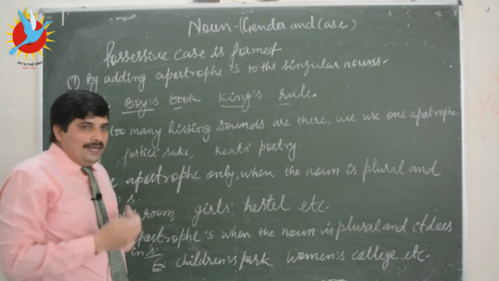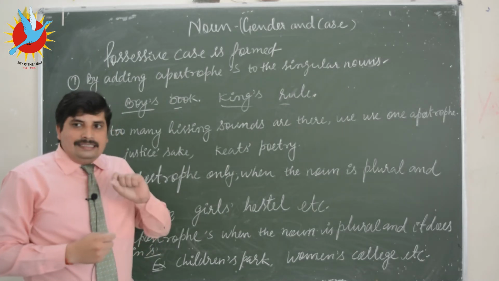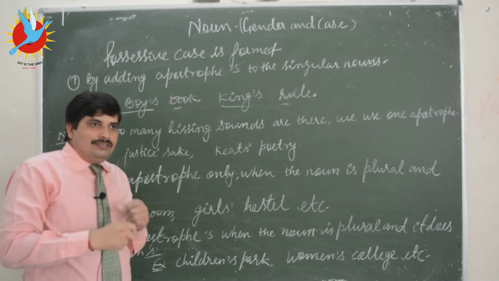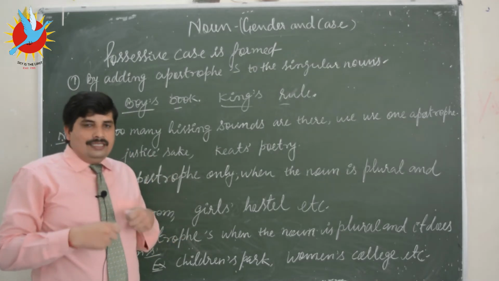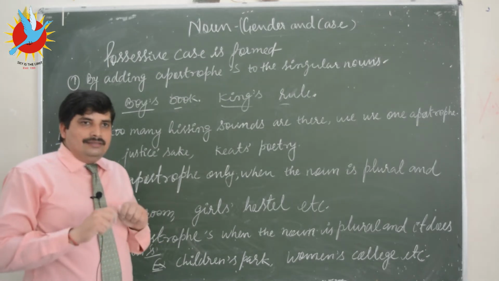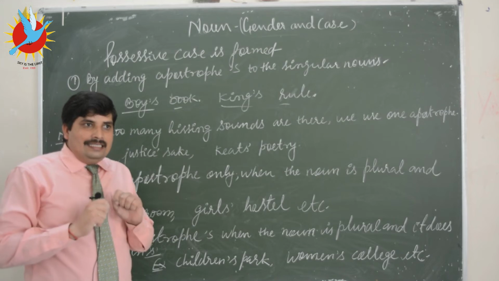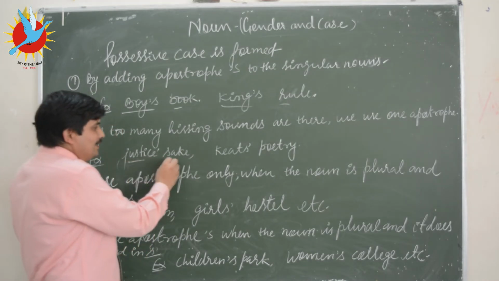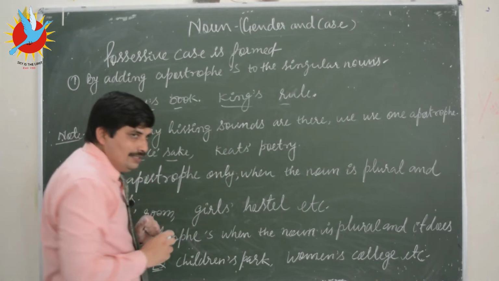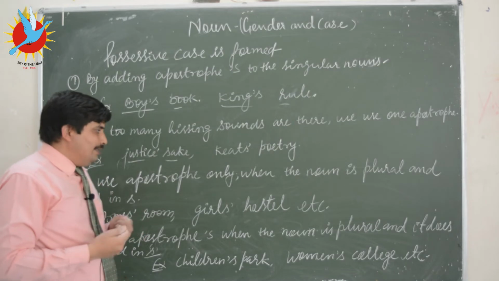But the condition is that there should not be any hissing sound in it. If there are too many hissing sounds in the singular noun, we generally add only an apostrophe and not s, like Justice' sake, Keats' poetry, Wordsworth' natural poetry, etc. Right?